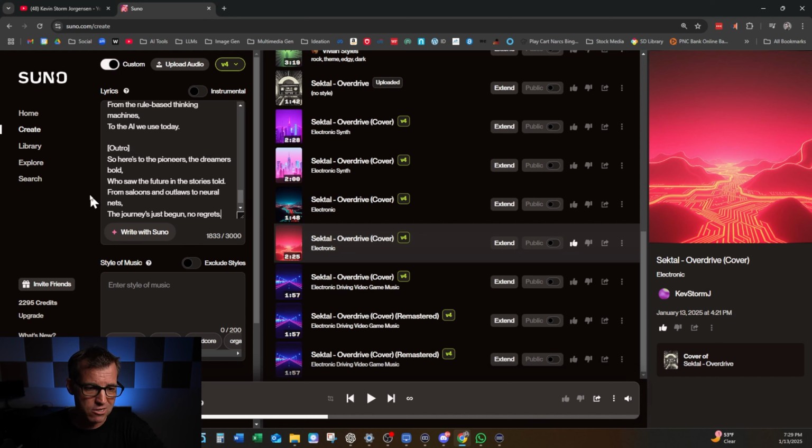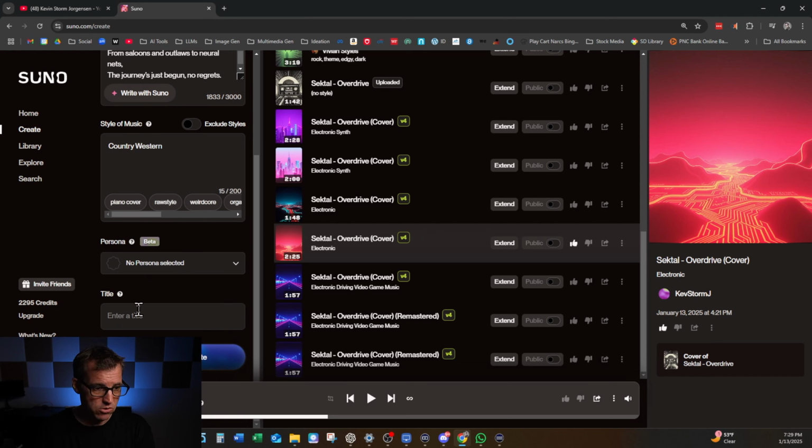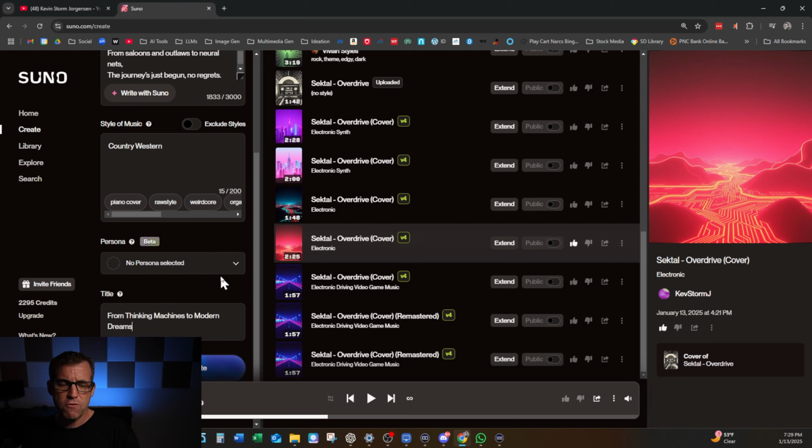So I'm going to paste those lyrics in, and then I'm going to enter the style of music, which is country western, and then I'm going to add a title, and the title was From Thinking Machines to Modern Dreams. Now, it has a few other features here that we could use, such as the personas. And personas is a pretty cool feature where if you generate a song with it and you really like the voice or the band or the kind of style it's played in, you can make it into a persona and replicate that.